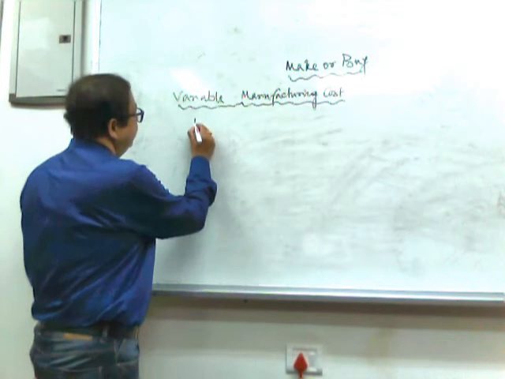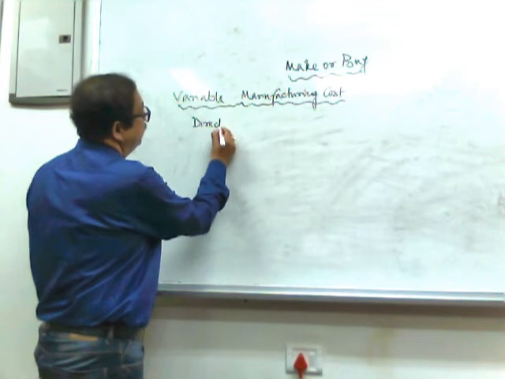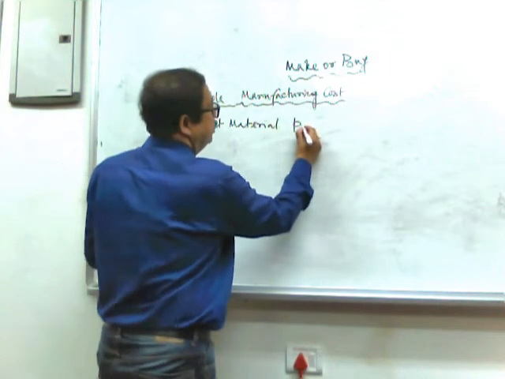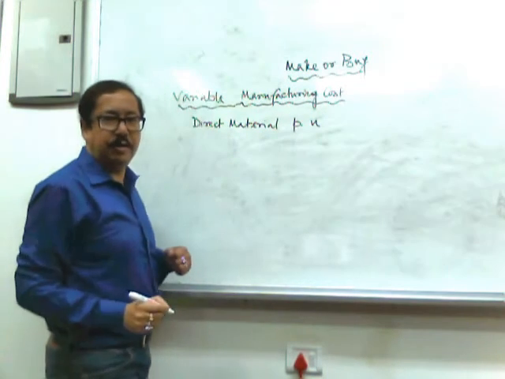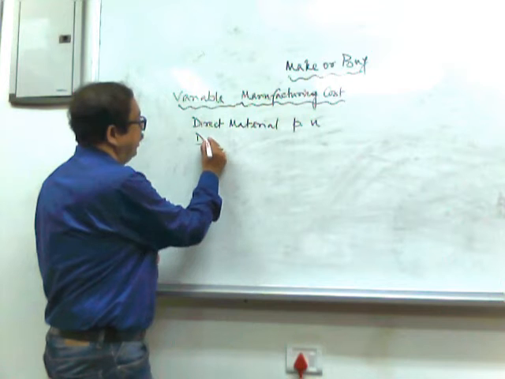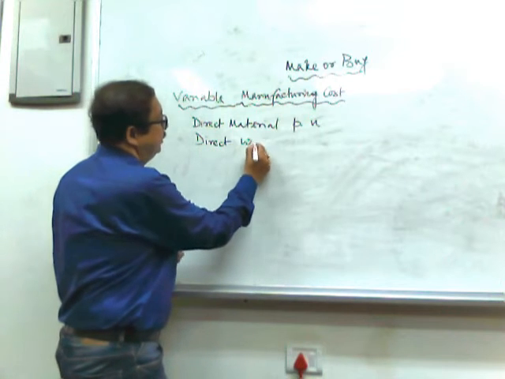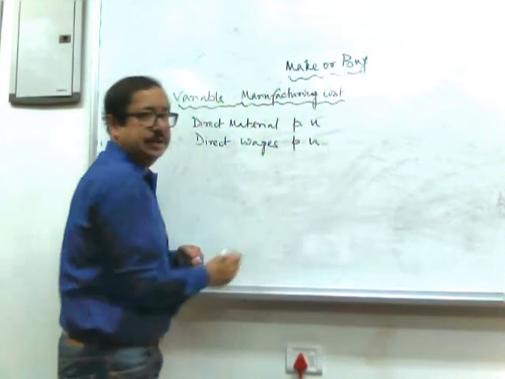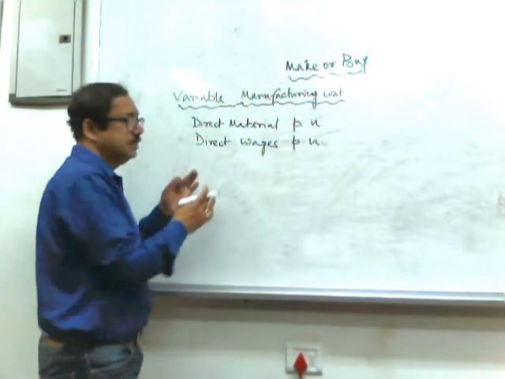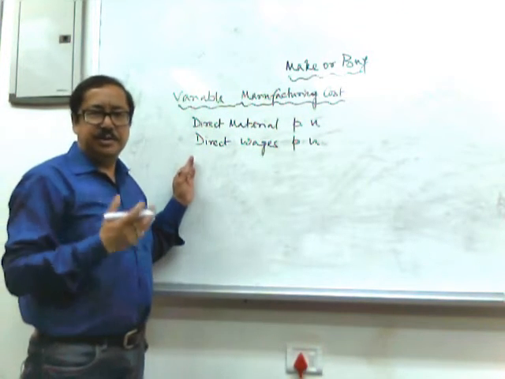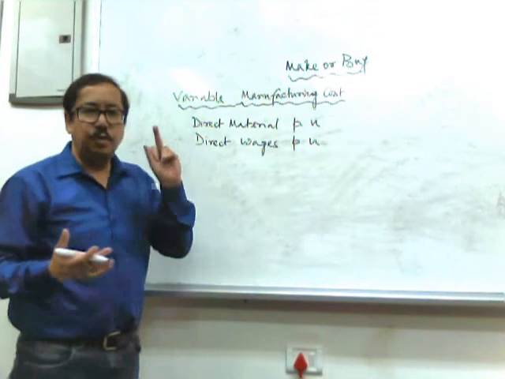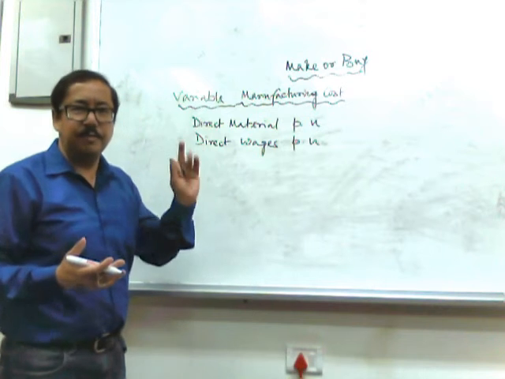It is the direct material per unit, also direct wages per unit. That is how much material and how much wages are required to produce one unit of the particular component we are considering.